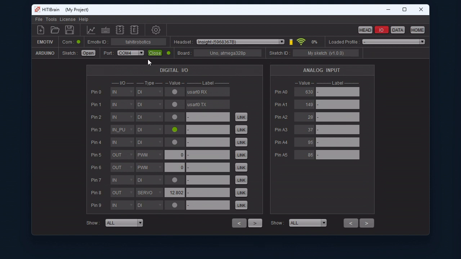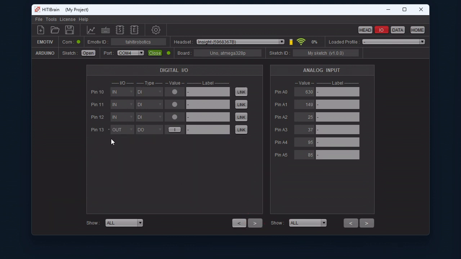For an Arduino Uno we have 14 digital input-outputs. Pin 0 to pin 13. This dot here indicates that pin 13 is the pin connected to a built-in LED on your Arduino board. And for the analog inputs, we have pin A0 to pin A5.